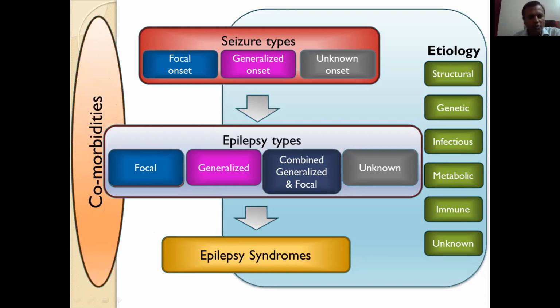Then there are comorbidities. Many epilepsies are associated with comorbidities like developmental delay, autism, ADHD, or learning disabilities. How will you write the final diagnosis? I am giving one example: focal epilepsy due to a structural etiology like gliosis, with comorbidities. We can write the final diagnosis like that. In epilepsy syndrome, we can directly write the name of the epilepsy syndrome. So this is the ILAE classification 2017.